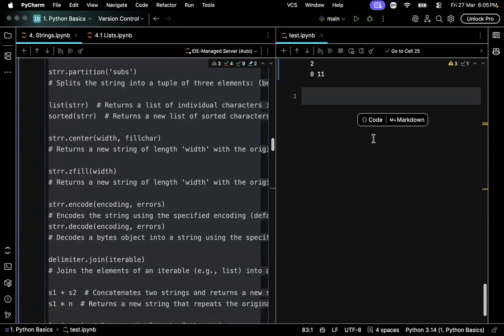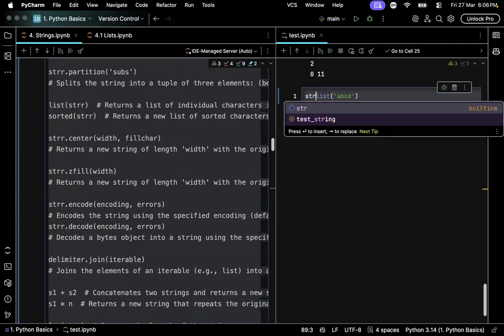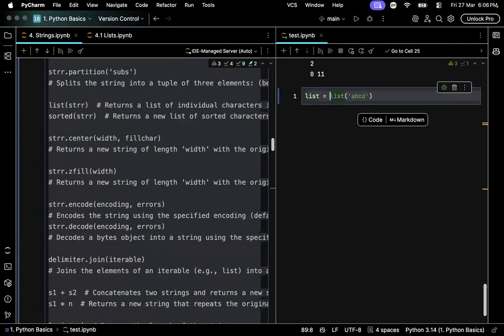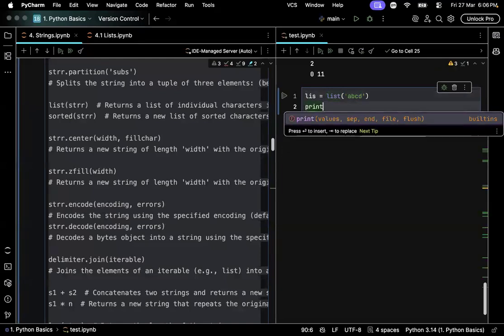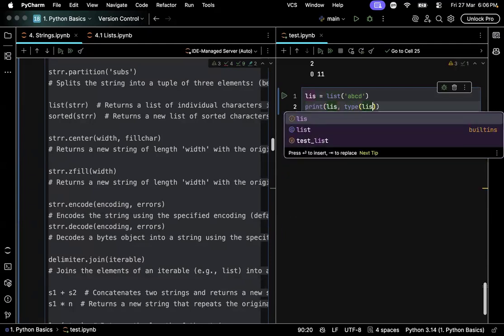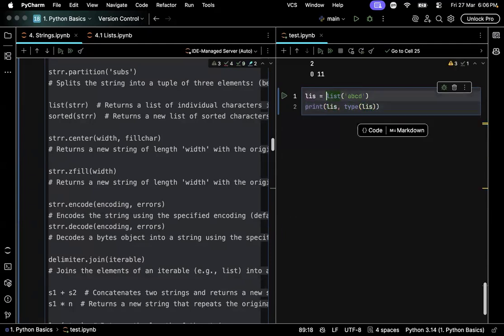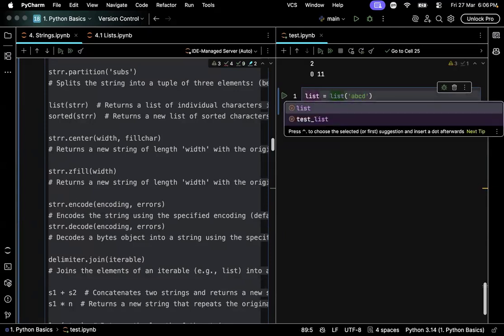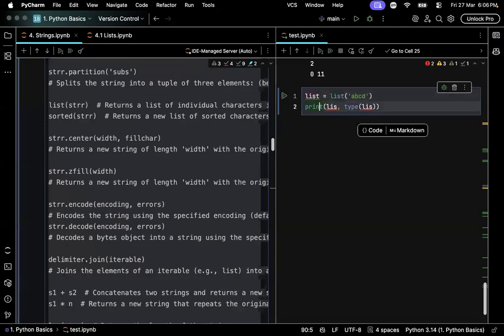Now, this is important. What if I have a string and I want to convert it to a list of characters? All you have to do is wrap the keyword list around it. Here, ABCD is a string, right? But I wanted to quickly create a list from it. I printed the list and its type. I am avoiding using list as my variable name because, as explained earlier, list is a keyword, right?